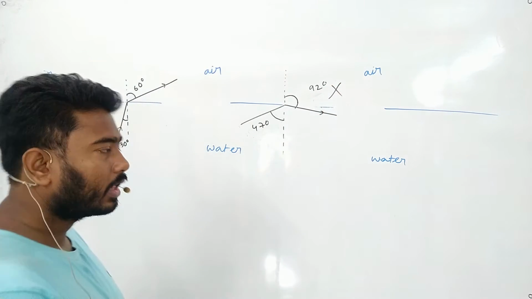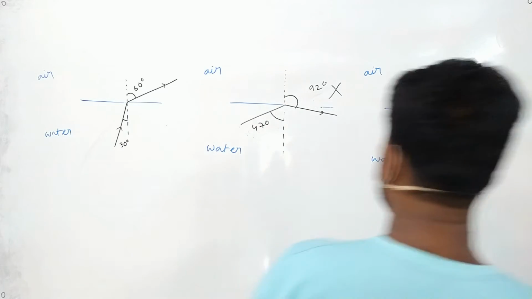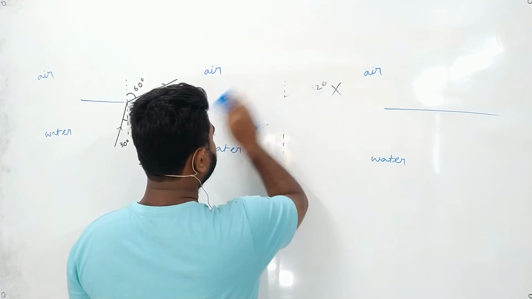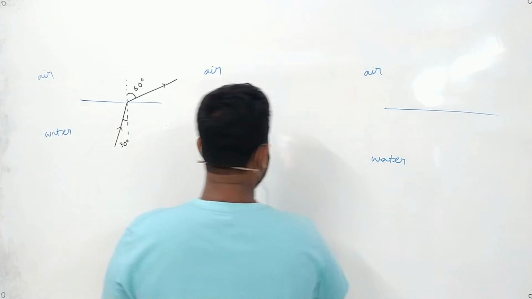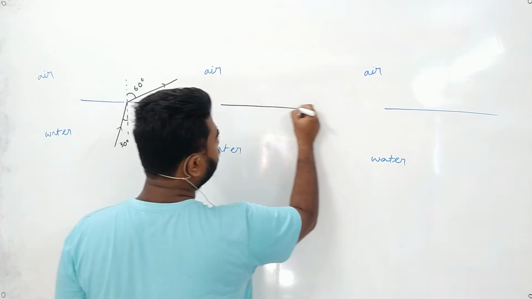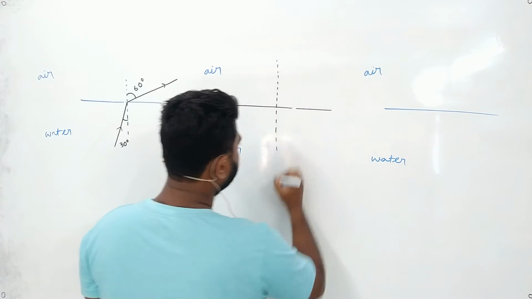Okay, sir. What will happen will amaze you. So this is all about an assumption, right? Yeah, we are doing assumption, but 92 degree is not possible. Why it is not possible, I will tell you. That will amaze you.